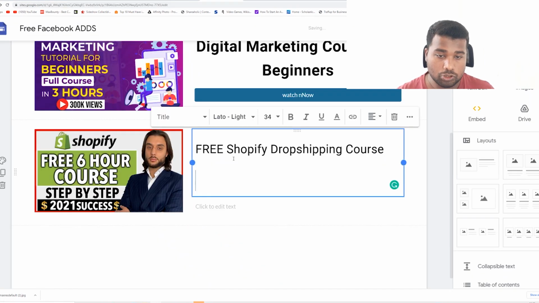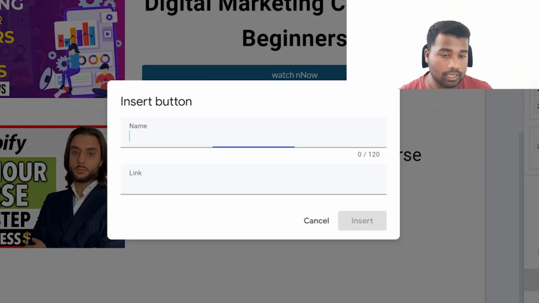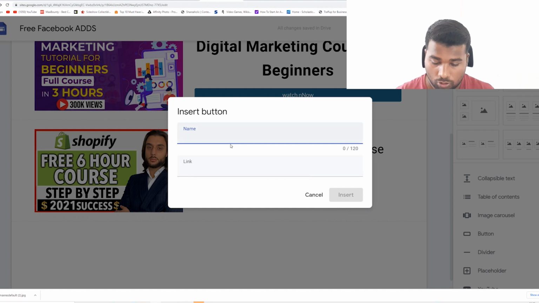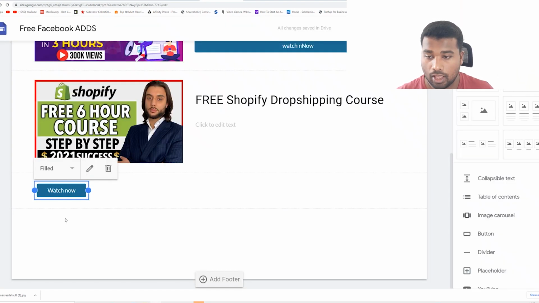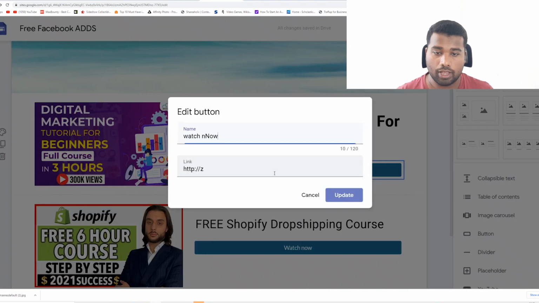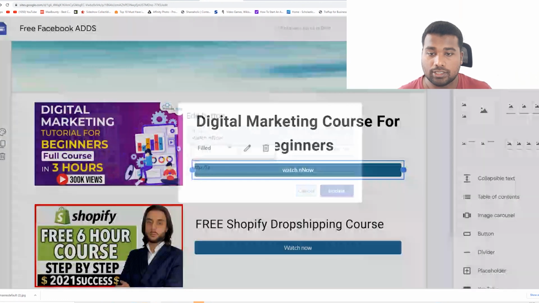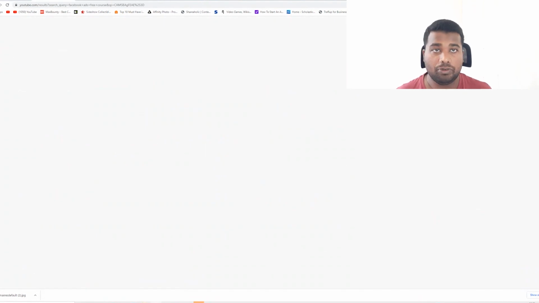Now what you have to do, you need to add a button on here. Click the button here on the left hand side, and you need to put the same thing called watch now. Don't worry about the link because this is the link and it'll pay you money. Don't worry about that now. So click insert and drag and drop the button on here, right? Simple. Here, if you click a button on here, there's no link here, but I'm going to show you where you can get the link and how you're going to get paid now. So you can do the same thing with other videos. You can promote 3 videos or 5 videos, up to you guys.